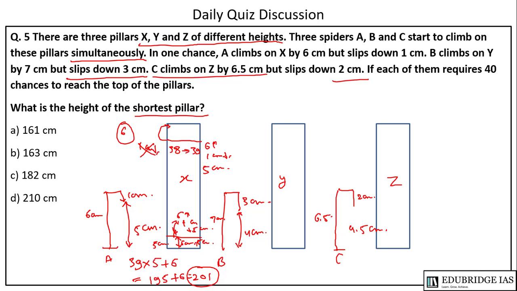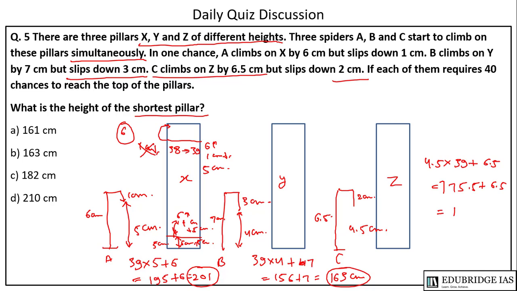So the height of X will be 201 cm. Similarly, Y: 39 into 4 plus 7, that is 156 plus 7, so this will be 163 centimeters. Similarly, the height of Z will be 4.5 into 39 plus 6.5, so this will be 175.5 plus 6.5 equal to 182 centimeters. So what is the minimum? 163. So B is the answer in this case.